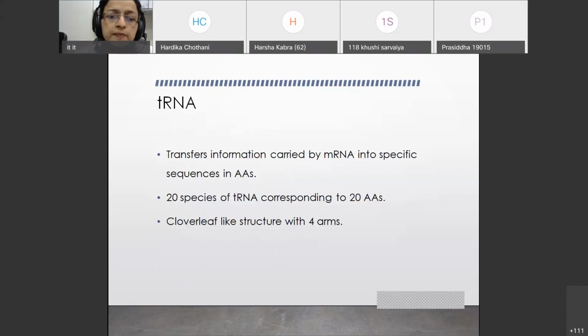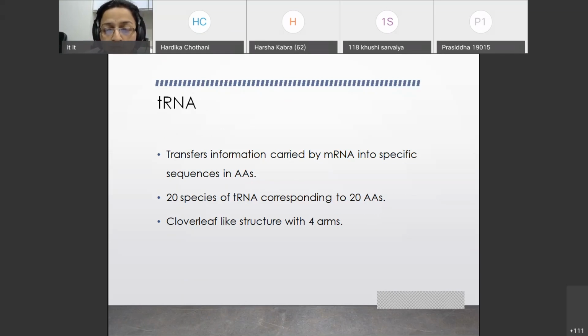Coming to the tRNA, it transfers the information carried by mRNA into specific sequences of amino acids. The sequence of amino acids is determined by tRNA. It transfers the amino acids to the protein synthesizing machinery present on the ribosome.